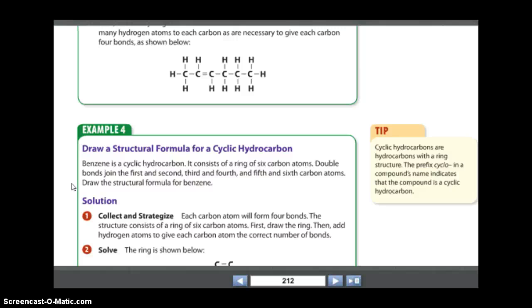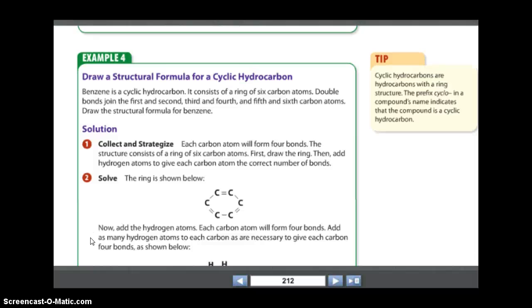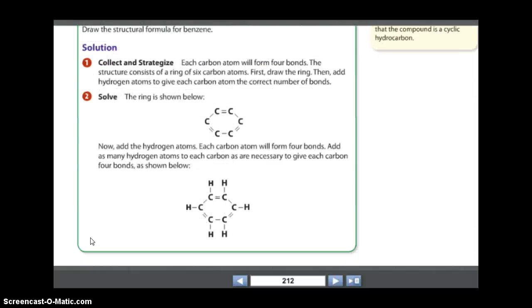When they're in the ring, you can just pick the top one and start counting 1, 2, 3, 4, 5, 6. When they're in a chain, you always count from left to right. So, see if you can draw this one before I show you the answer. Hit pause. Each carbon atom will form 4 bonds. The structure consists of a ring of 6 carbon atoms. First, draw the ring, then add hydrogen atoms to give each carbon atom the correct number of bonds. And here you go. That's what it looks like.